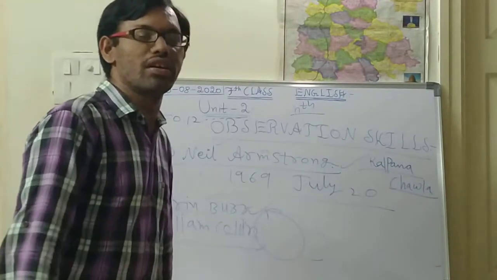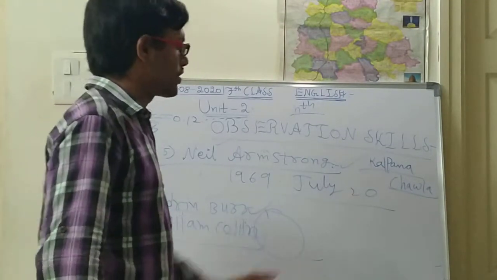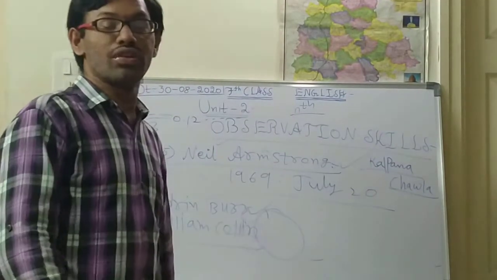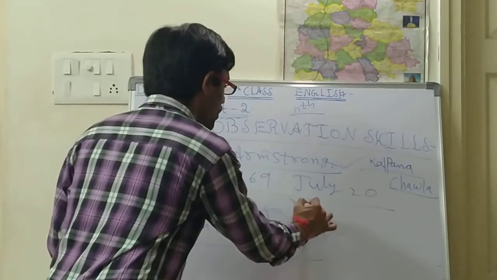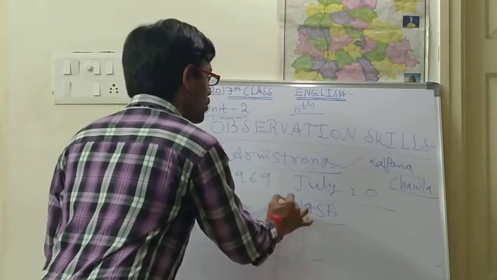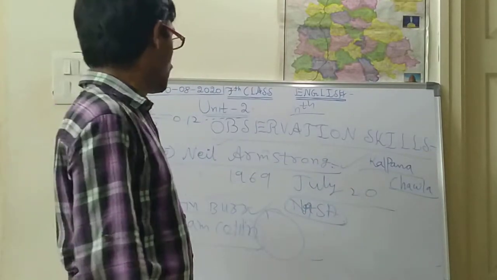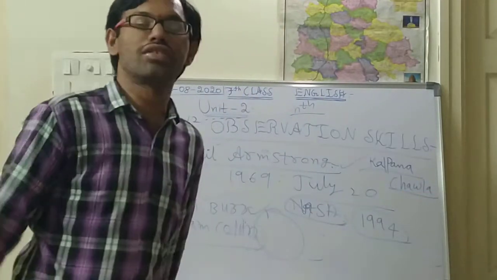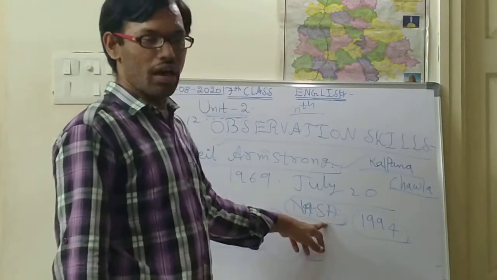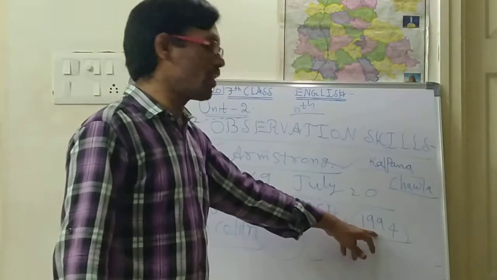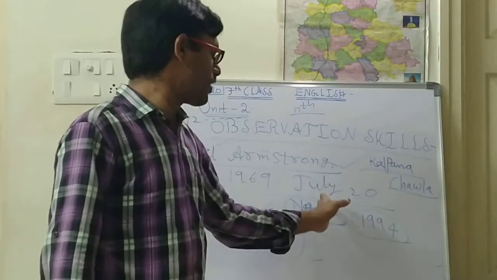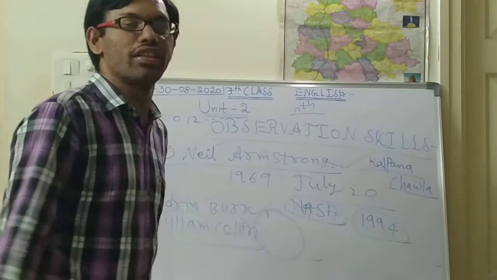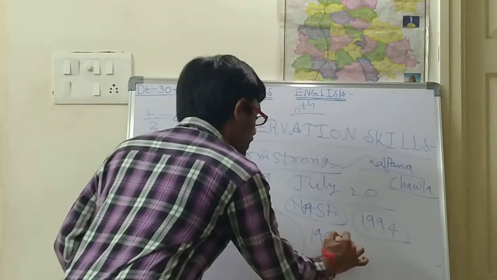Actually, Kalpana Chawla is one of Indian origin. She belongs to India, and she went to NASA and worked there. In the year 1994, the American Space Institute recruited Kalpana Chawla into that organization. So in 1994 she joined NASA, and in 1997 she started